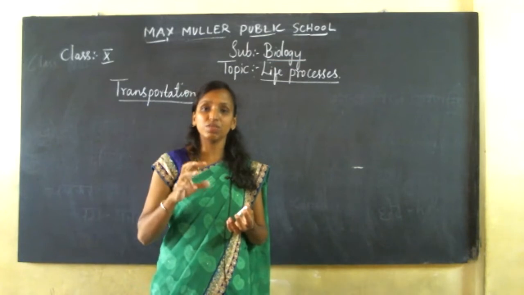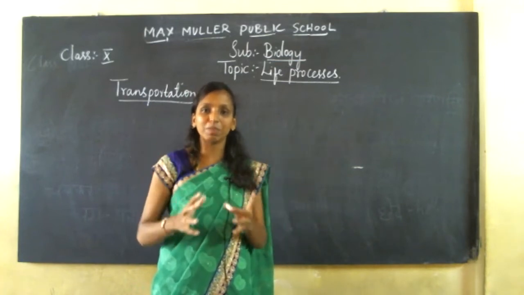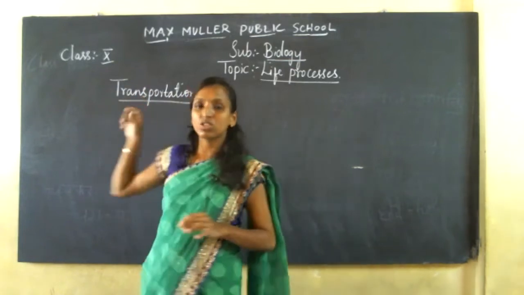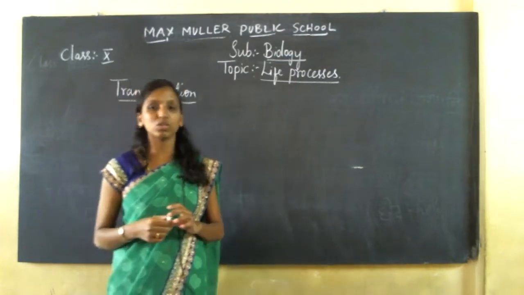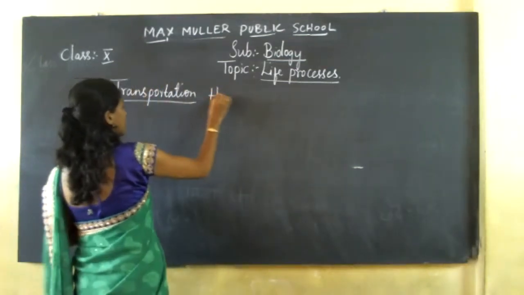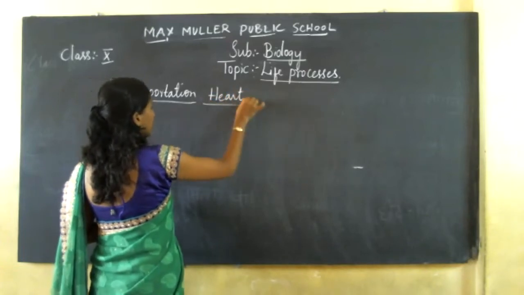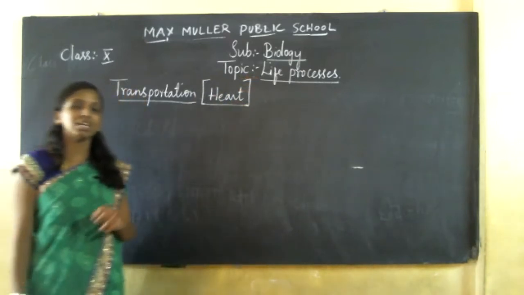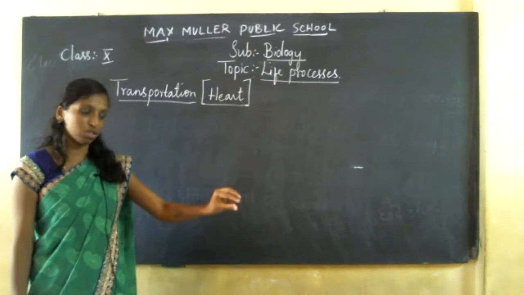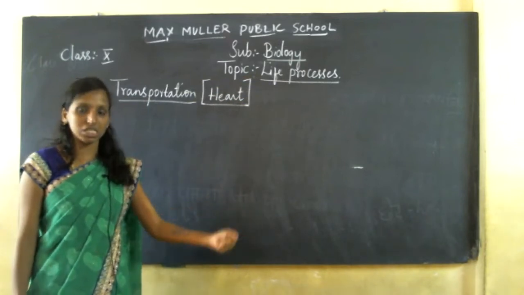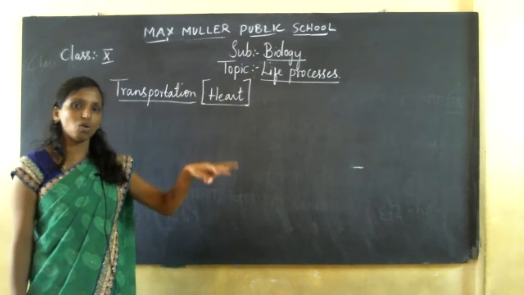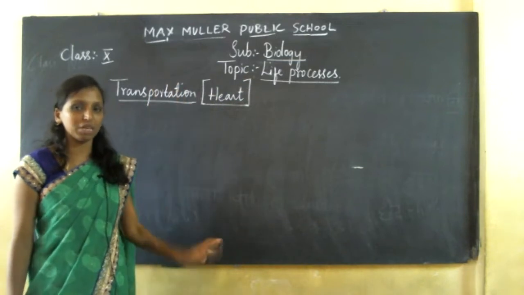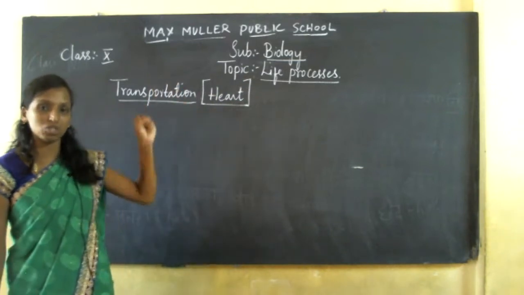Now, the nutrients which have been broken down are circulated to all the parts of your body, right? How does it take place? It is because of your transportation. The main part of transportation is nothing but your heart. It's a pumping organ, completely made up of cardiac muscle. Just as a motor receives water from a pump and circulates it to a whole building, the heart receives the blood and transfers it to all the parts of your body. So it is called a pumping machine.